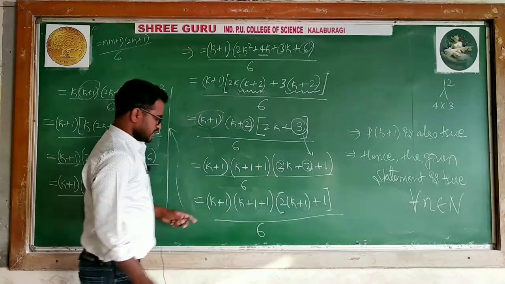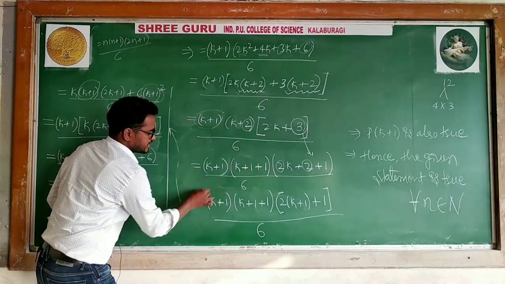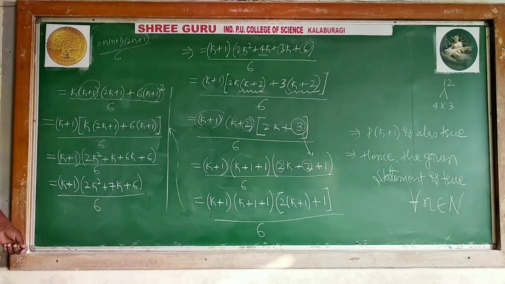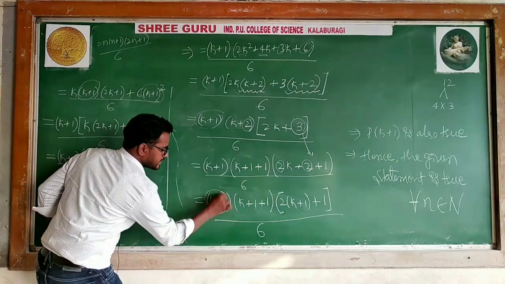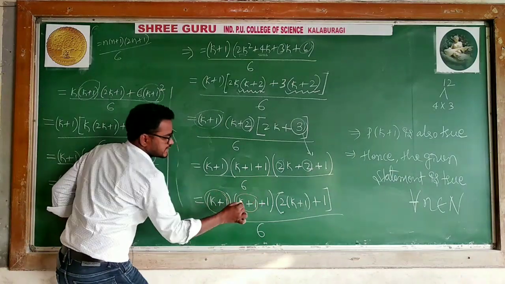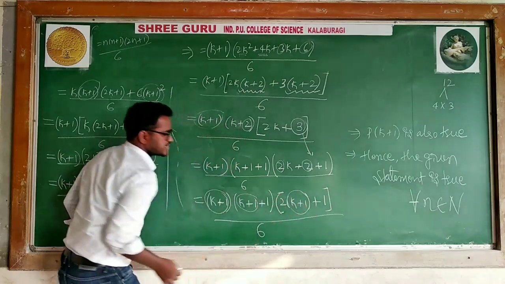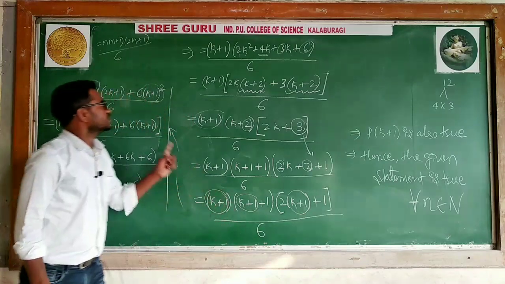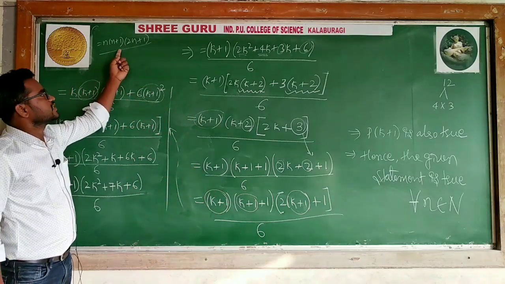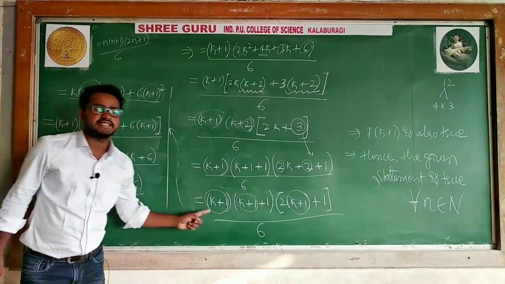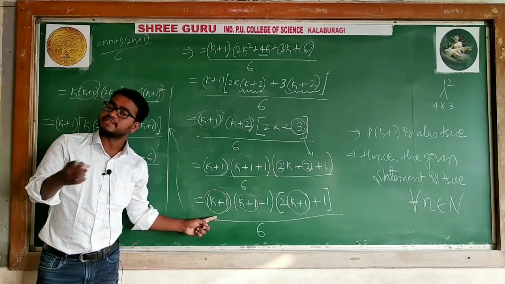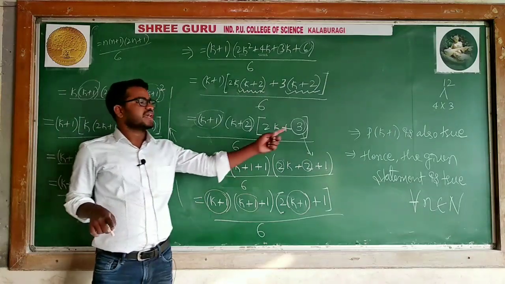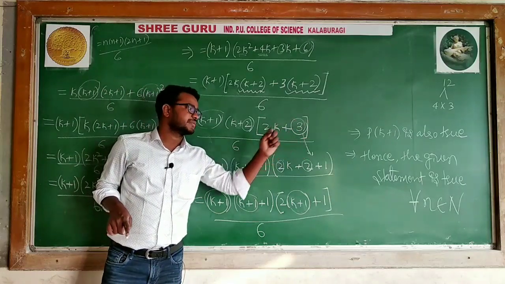This is the thing. It is like n. Using color pencil, I can say this is like n, this is like n, this is like n. N is replaced by what? k plus 1 divided by 6. Everything I showed is like n into n plus 1 into 2n plus 1 divided by 6, where n is replaced by k plus 1. For that reason this is in the required same format. So we are saying this statement is true for k plus 1.